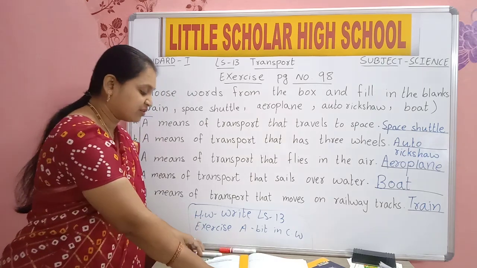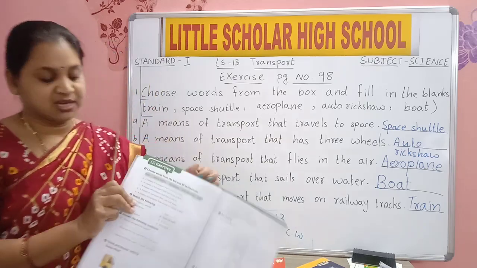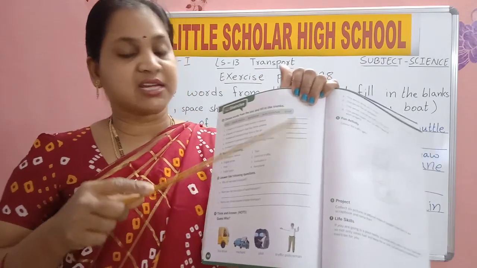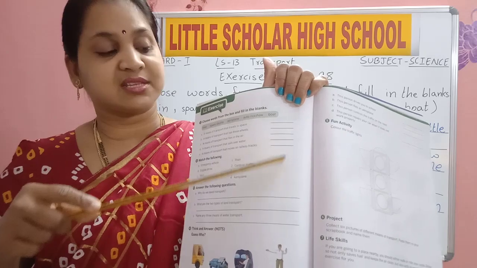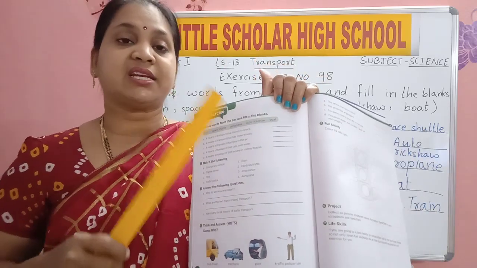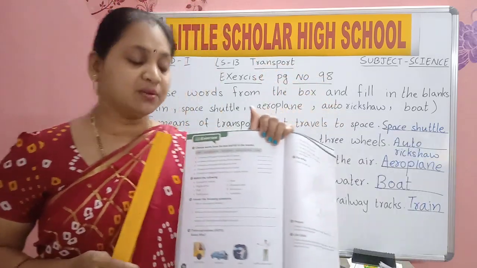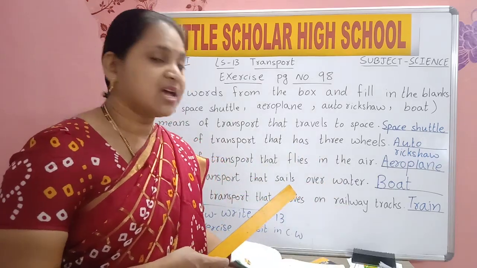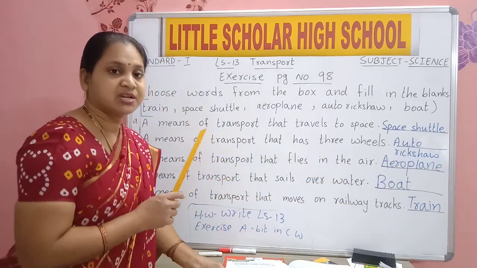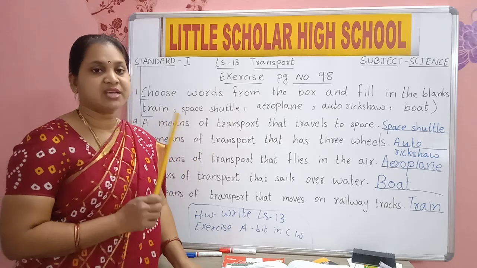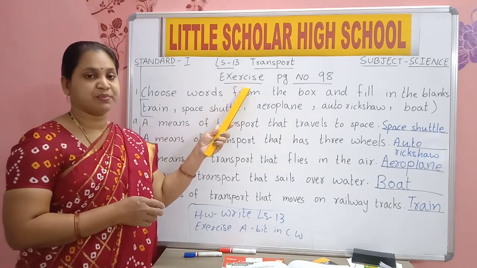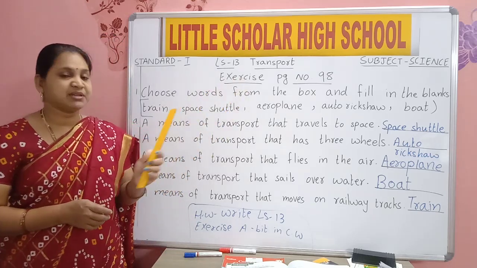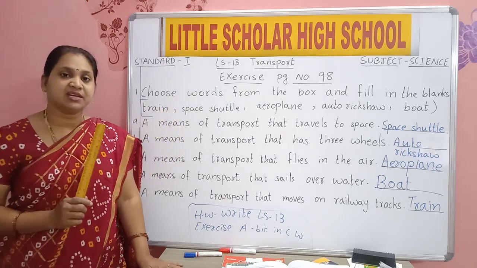Yes, children, finish writing in your textbook. See, in your textbook here dashes are given. Write five answers in these dashes. After writing in your textbook, you will copy in your classwork with good and neat handwriting. After new terms we wrote revision zone. After revision zone you should copy this exercise a bit in your classwork with good and neat handwriting.